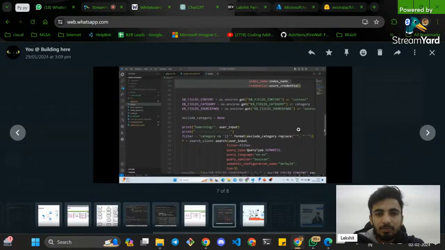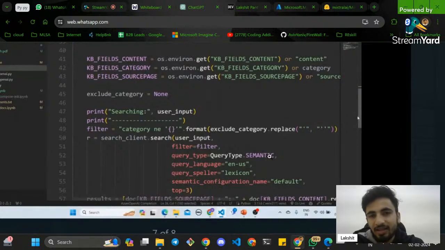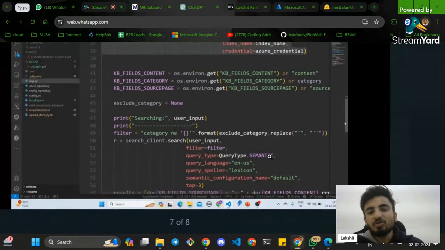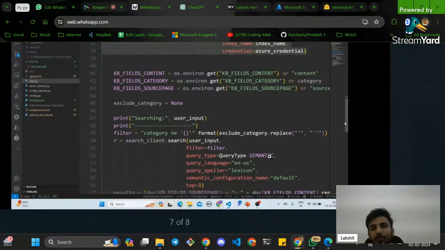Now, what's the next step? It will just search for the inputs, whatever the query type. You can see there is a semantic type of query written over here. So what does semantic mean? When it comes to machine learning, it is a very important term when we talk about semantic search. In industry, semantic search is a search engine capability which includes understanding the words and the searcher's intent. It utilizes what you really want to search and their search context.